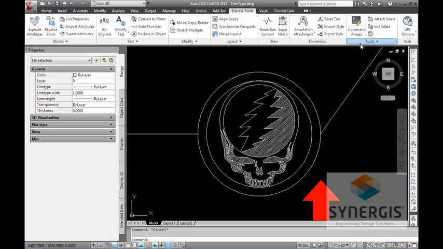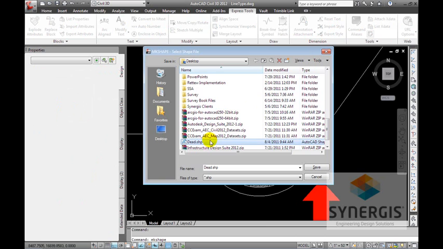So again, now I'm ready to make my shape. And let's say this is some kind of steel symbol, right? So I'll make shape, right? I'll give it a name here.